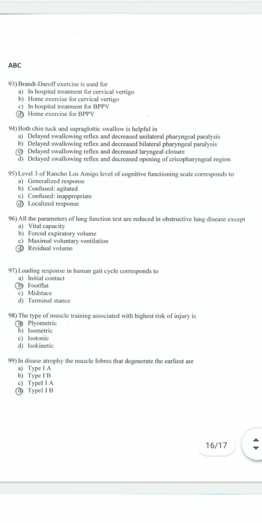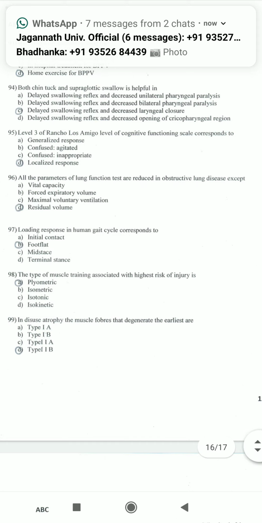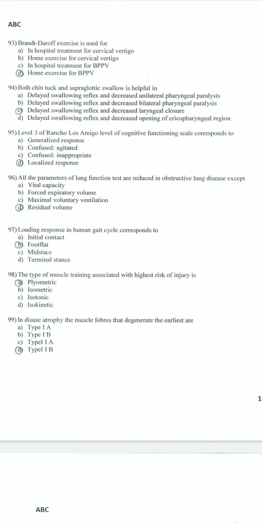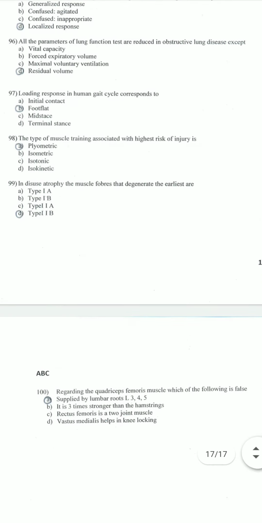Both chin tuck and supraglottic swallowing are useful in delayed swallowing reflex and decreased laryngeal closure. Level 3 of Rancho Los Amigos level of cognitive functioning scale responds to localized response. All the parameters of lung function test are reduced in obstructive lung disease except residual volume. Loading response in human gait cycle corresponds to foot flat.